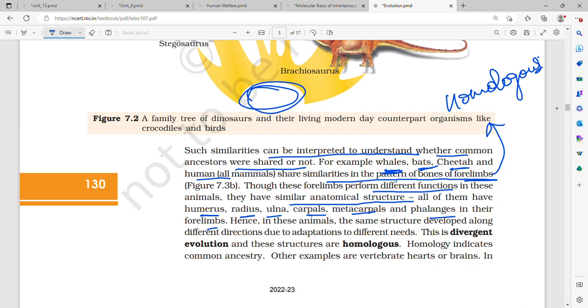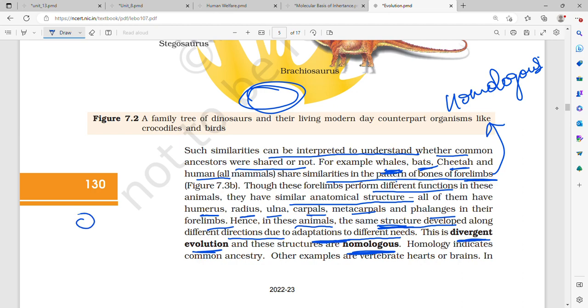In these animals, the same structure developed in different directions due to adaptations to different needs. One had to fly, one had to run. This is divergent evolution, and these structures are homologous.